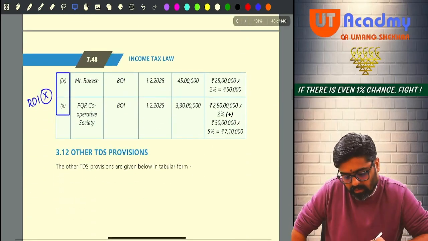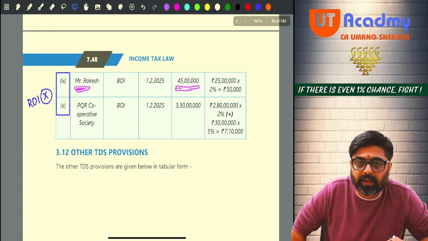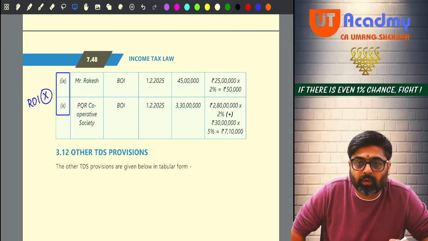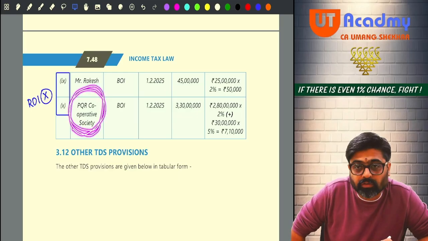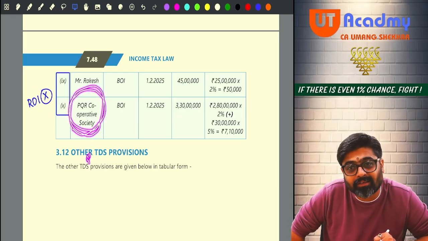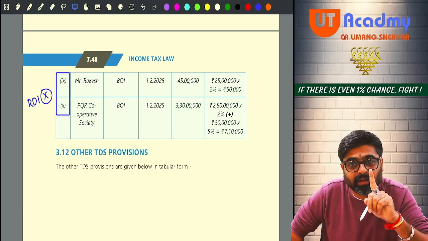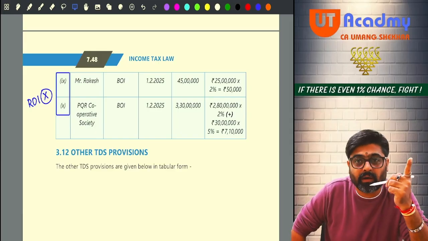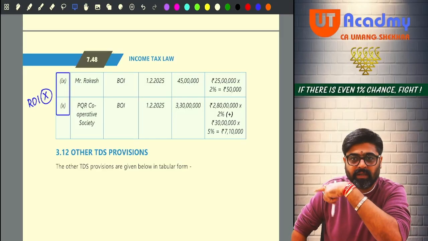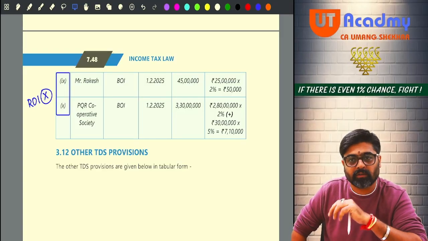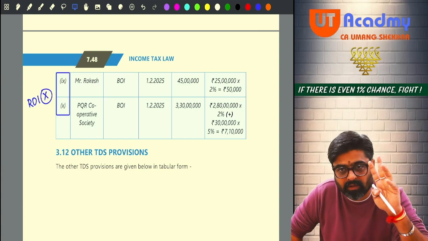Okay, next one. Mr. Rakesh is withdrawing 45 lakhs. Over and above 20 lakhs, how much is he withdrawing? 25 lakhs. On that 2%. Now a cooperative society: even if it is a cooperative society, the 3 crore limit will not be applicable here. For the limit of 3 crore, this society should have filed returns for the last 3 years. For a non-filer, for all the non-filers, the limit is 20 lakhs only.